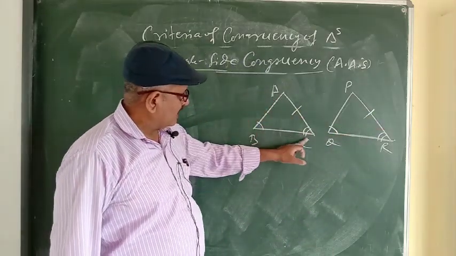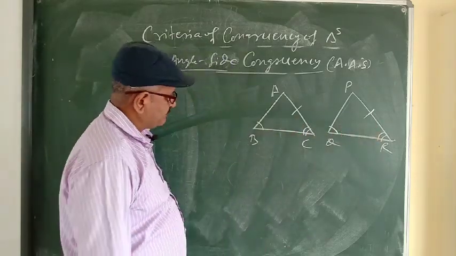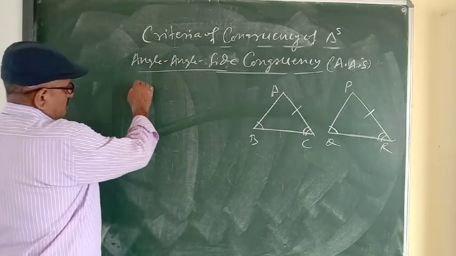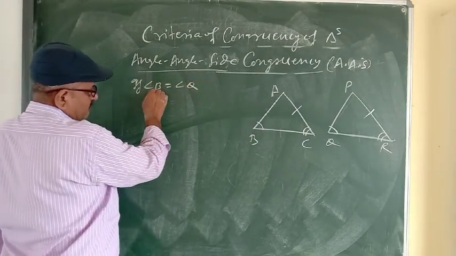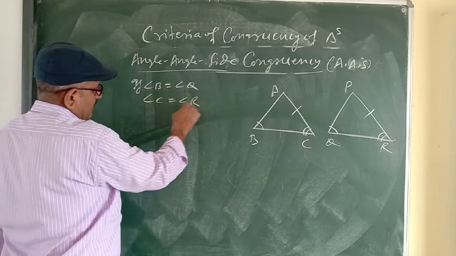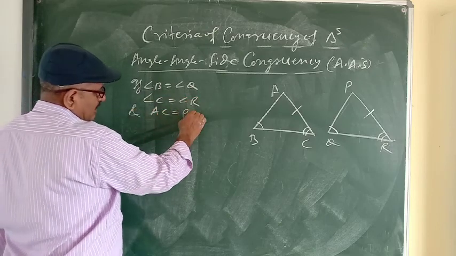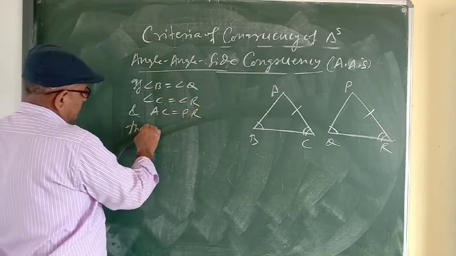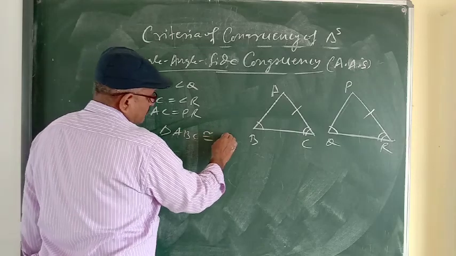So angle angle side, both triangles will be congruent. So triangle ABC is congruent to triangle PQR.